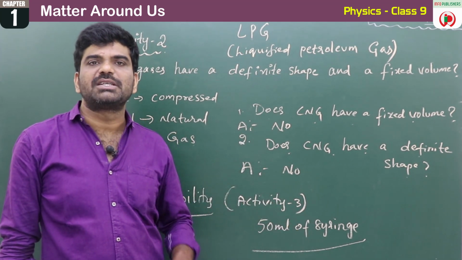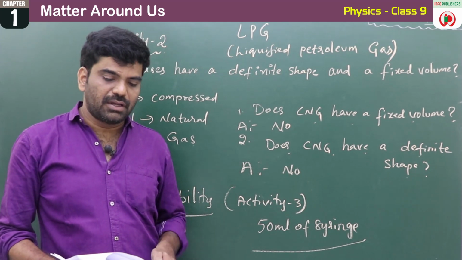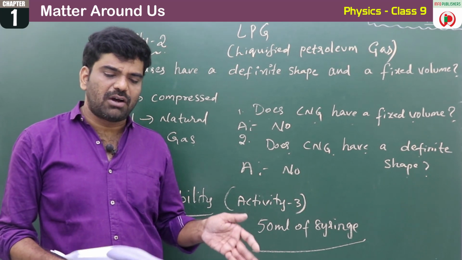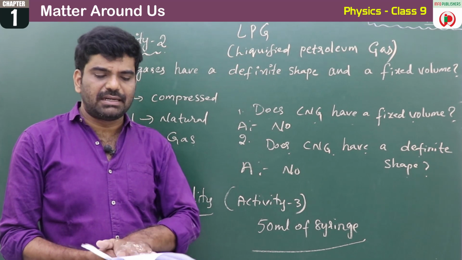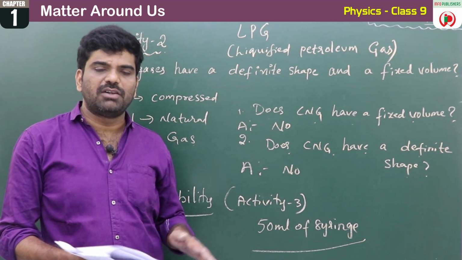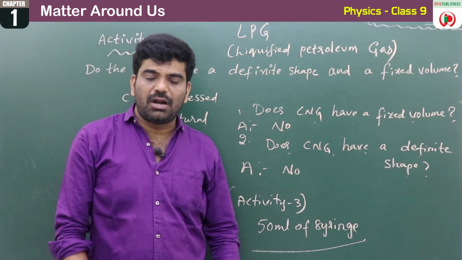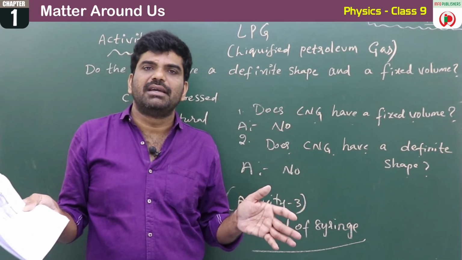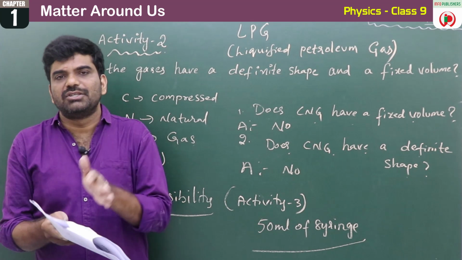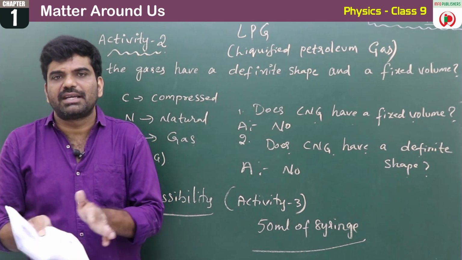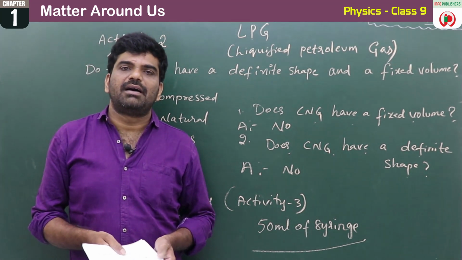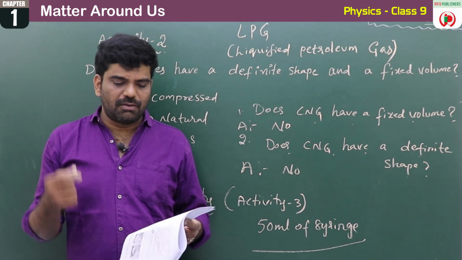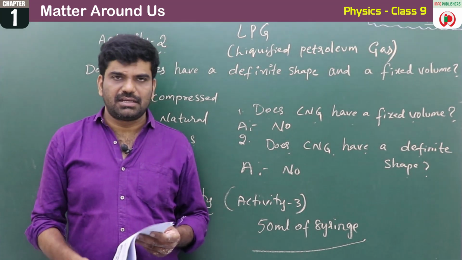LPG is used for domestic purposes, that is for cooking. For all these purposes, a large volume of gas is compressed into small cylinders to make it portable. So now we have think and discuss. Let us see that.